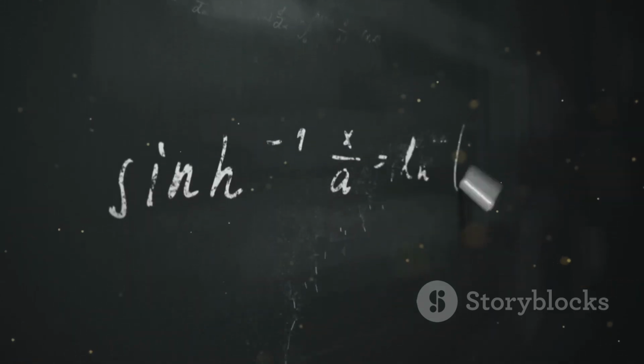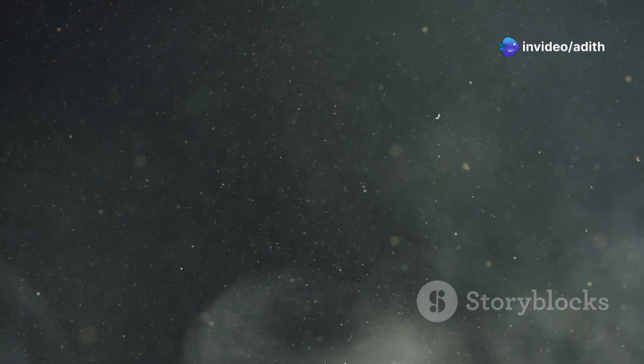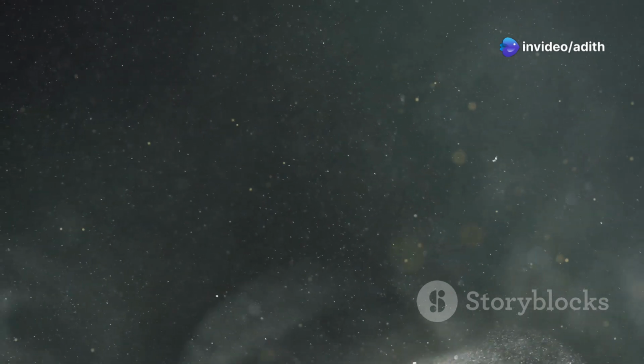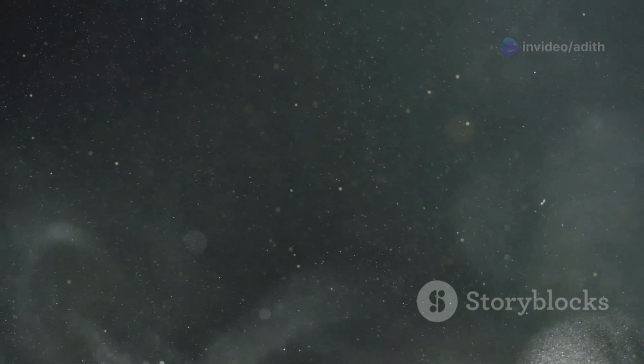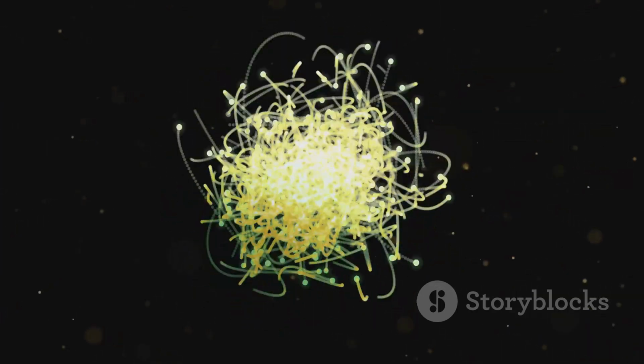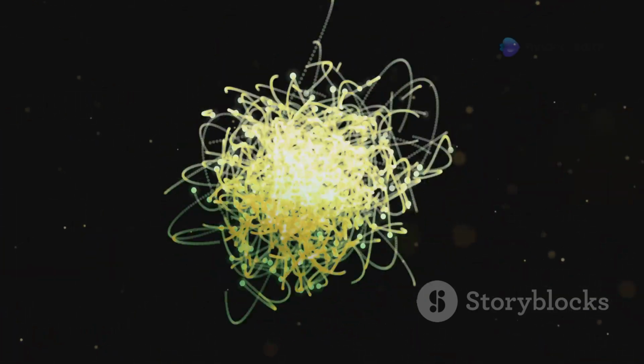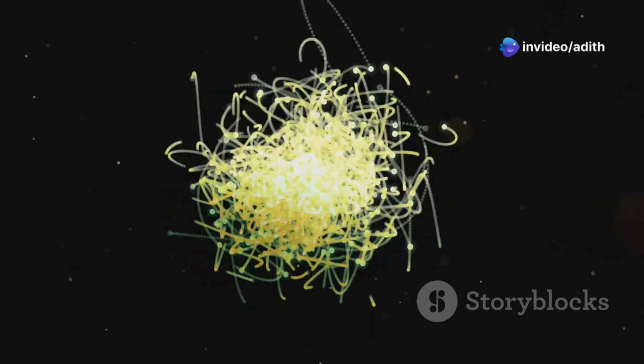Don't worry, we won't delve into the complex maths here. Instead, let's focus on the fascinating concepts. Think of it like this. Imagine a speck of dust dancing in a sunbeam. It moves unpredictably, just like particles at the quantum level. You can't really know its exact location, only where it's more likely to be. This is the essence of quantum mechanics.